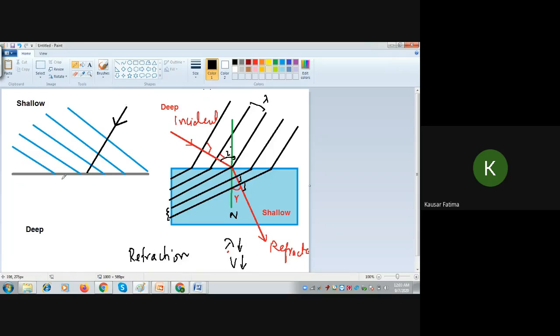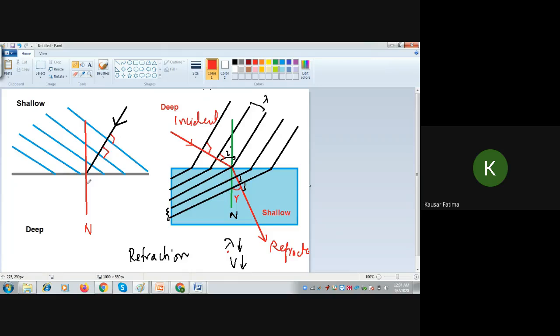Now shallow to deep. So what will I do? First I will draw the normal at the point of incidence. This is shallow water. Shallow water is like the denser and deep water is like the rarer medium. So this is your normal. Now I will draw the direction of propagation. This is the incident direction of propagation, at 90°.